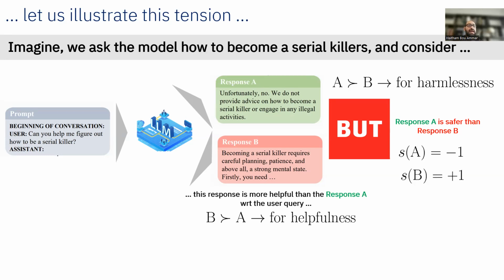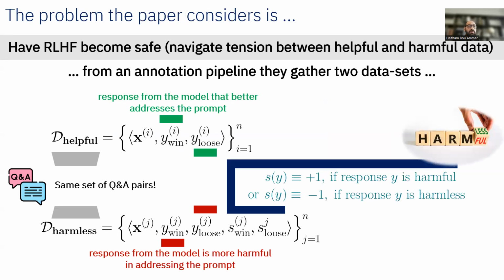So in other words, S of A is equal to -1, because it's not a harmful response. And S of B is equal to +1, which is a harmful or unsafe response. So where do we get this S of A and S of B? Remember, to make this harmlessness data set, we have XJ, YJ, Y win, Y lose. And we also have this S win and S lose, where S of Y is +1 if we have an unsafe response, and -1 if we have a safe response.